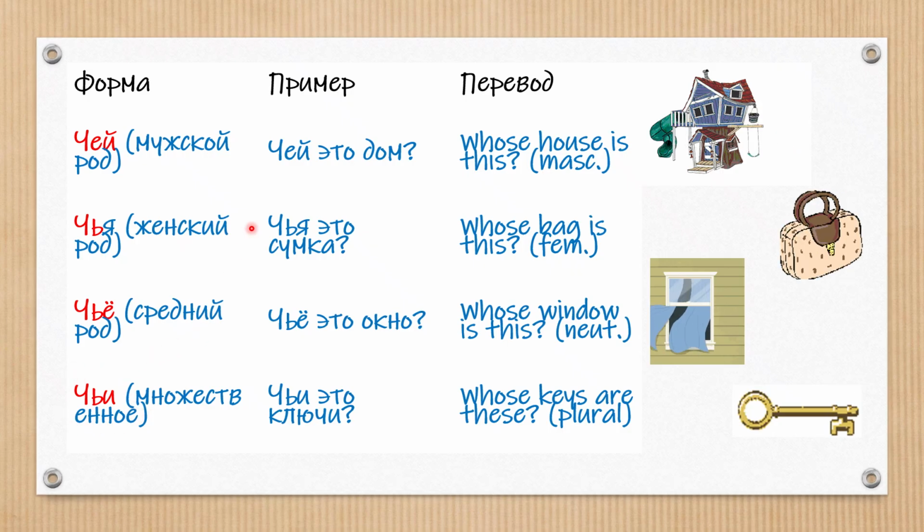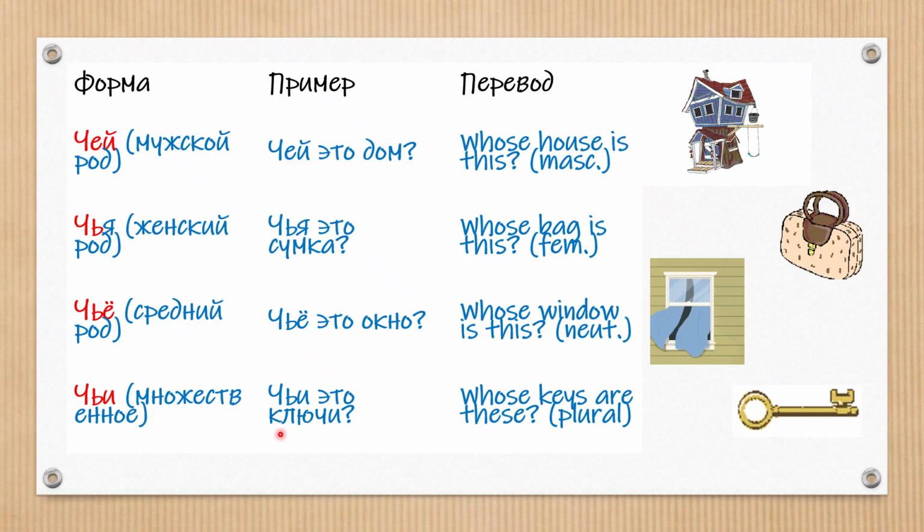So for example, чей это дом? Дом. Noun in masculine gender, that's why we use here чей. Чей это дом? Whose house is this? Сумка. Ends in a, feminine gender, that's why we use чья. Чья это сумка? Whose bag is this? Окно. Ends in о, neuter gender. That's why чье это окно? Whose window is this? Ключи. Keys. Plural noun. That's why чьи. Чьи это ключи? Whose keys are these?